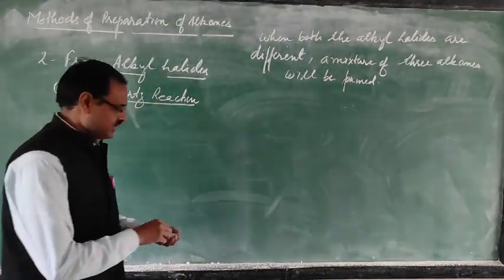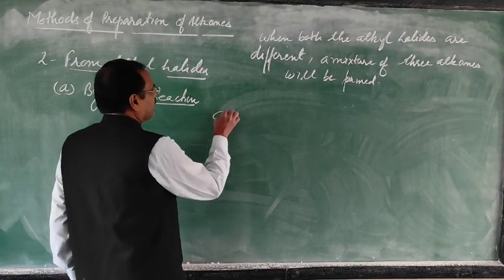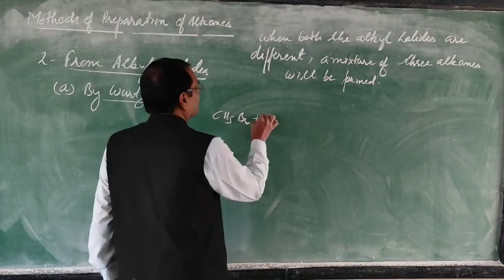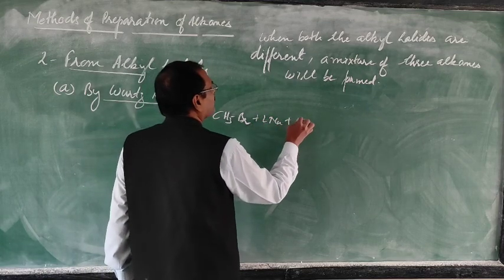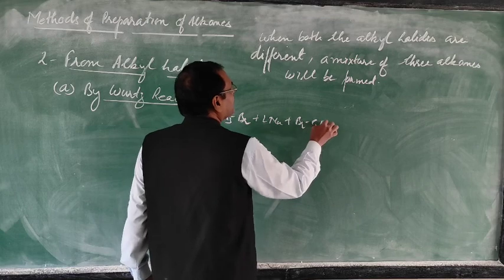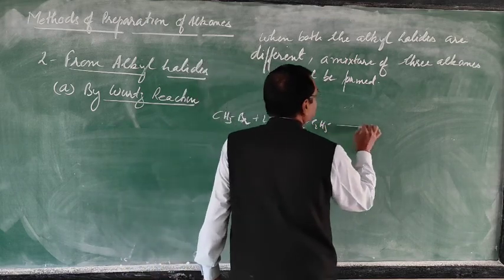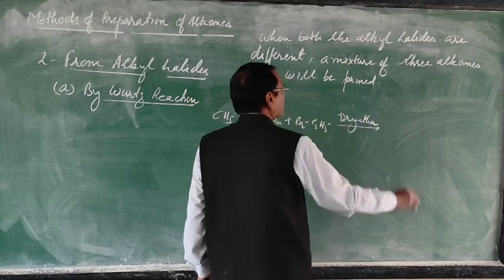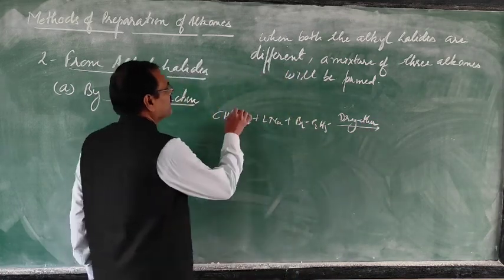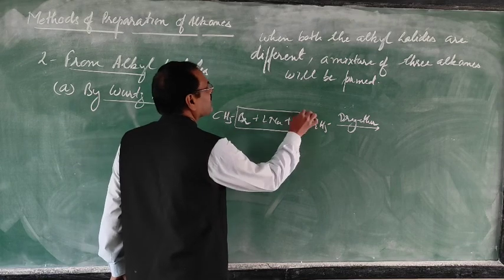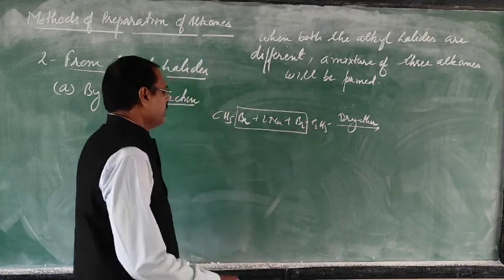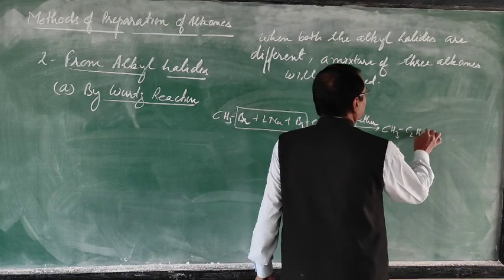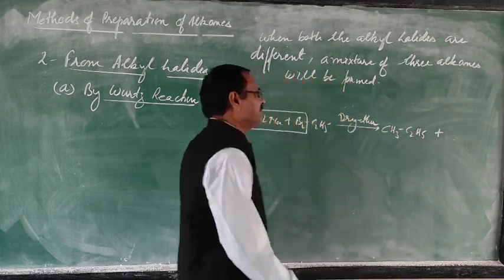Just see, suppose I take one molecule of methyl bromide and one molecule of ethyl bromide in the presence of dry ether. They will combine to form CH3-C2H5.